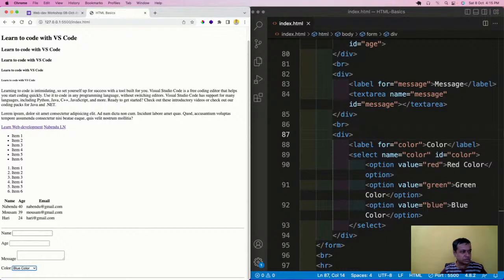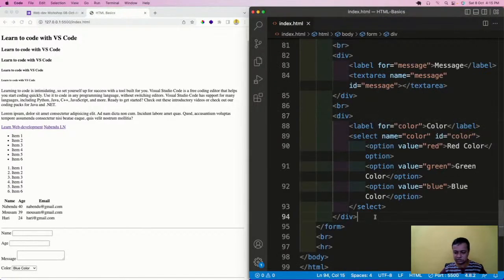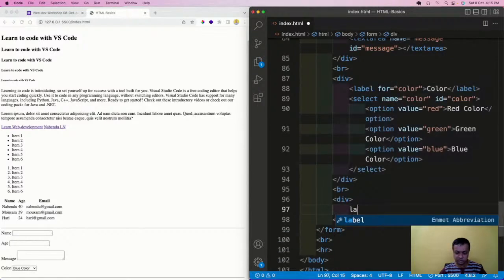So now the next thing which we are going to learn is the checkbox and radio boxes. Again, some very important things. So I'll do a br and a div like this, and then a label. First, we are going to look into checkboxes.